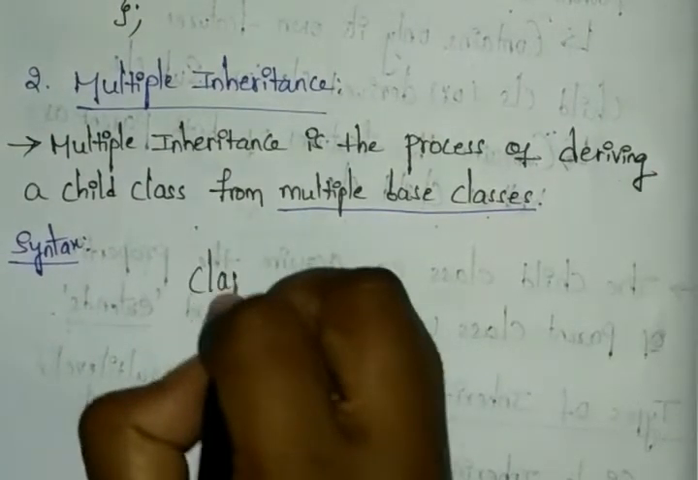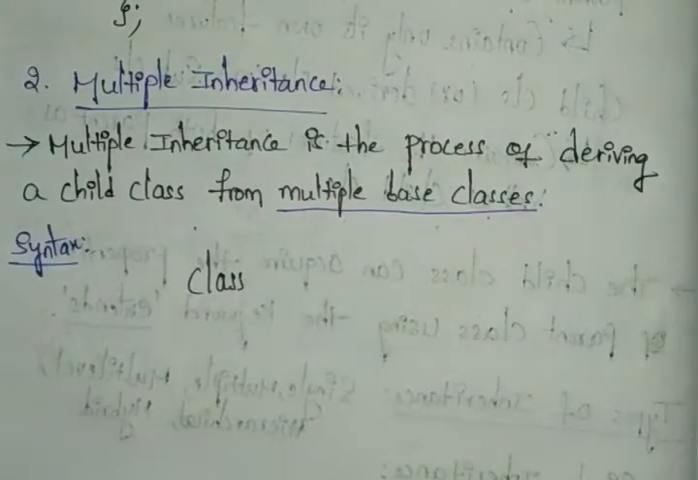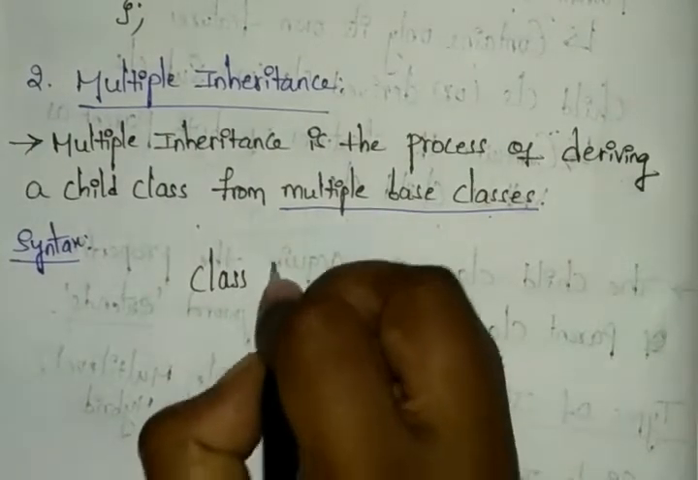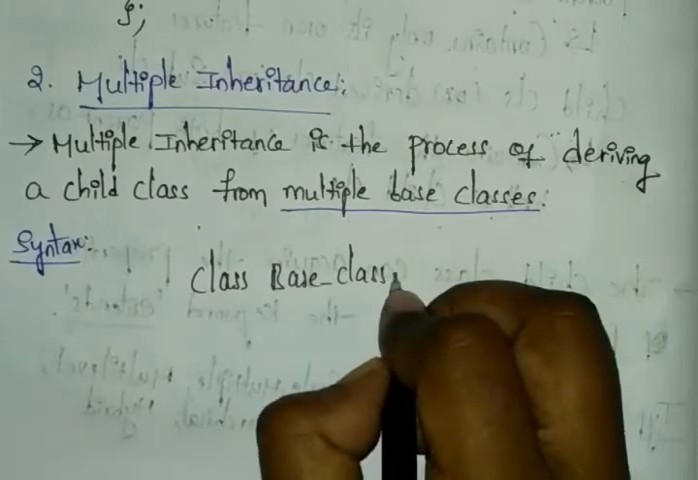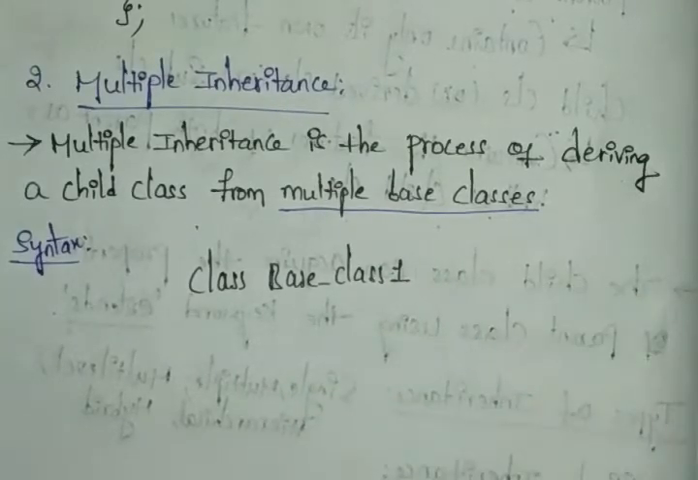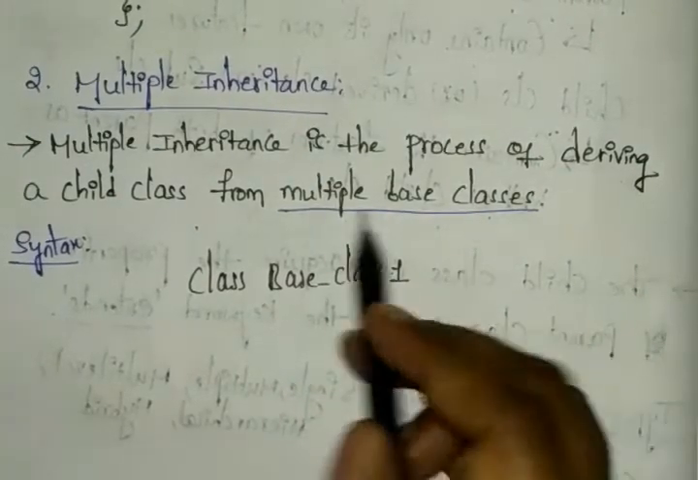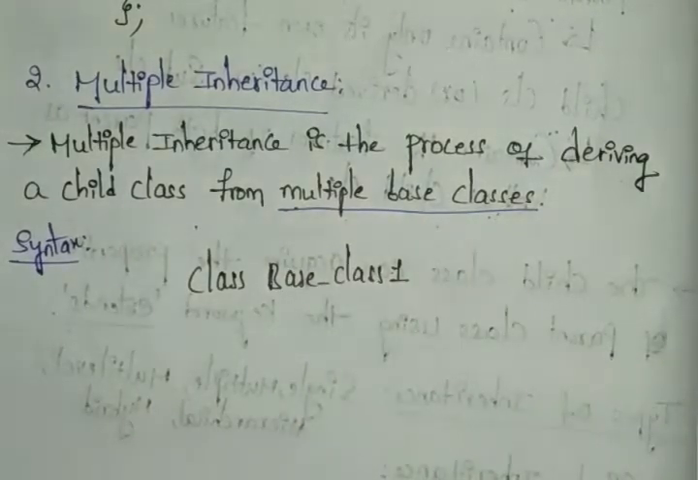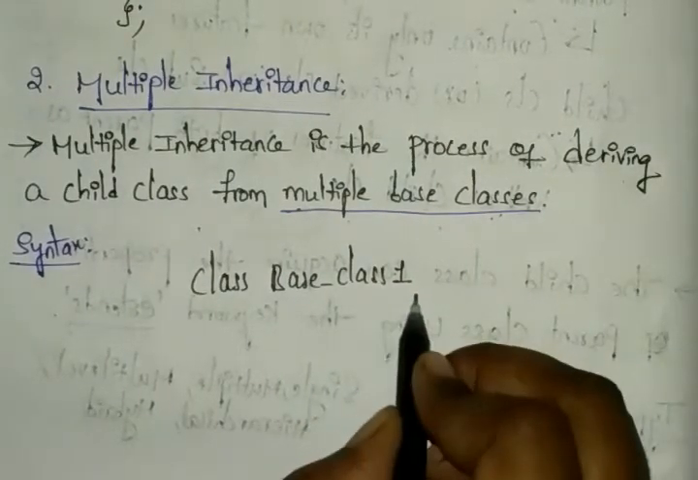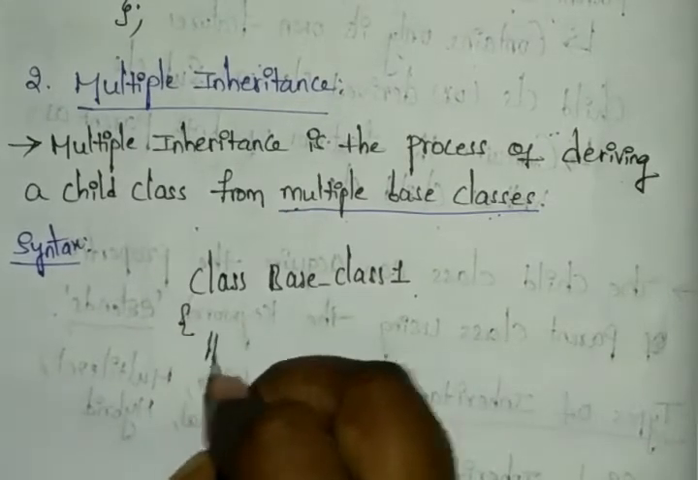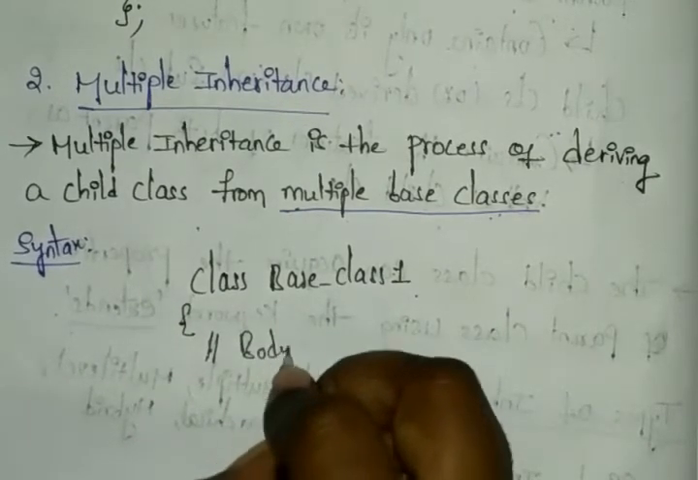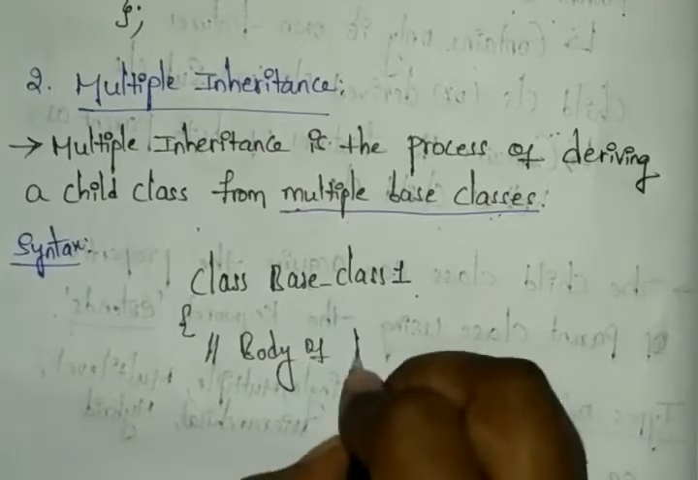Class. First you can define our class. After the class, you can define our base class 1. Why are we taking the base class here? Here we can include multiple base classes, that's why I am choosing base class 1. And after that, open this. In this you can write the body of base class 1.